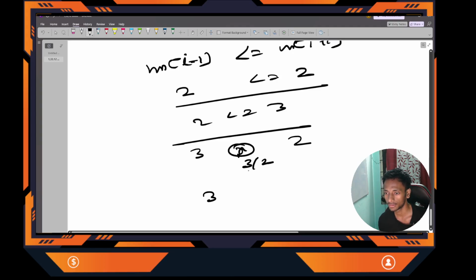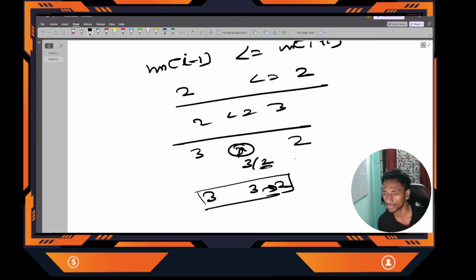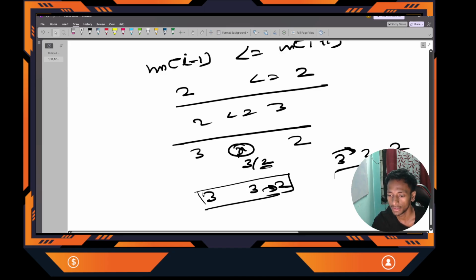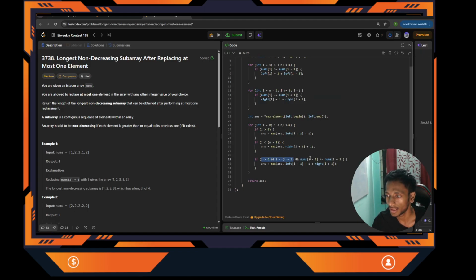If I change it to 3, 3, 3, 2, can I merge the array? No, because it is not non-decreasing. If I change it to 2, 3, 2, 2, it is decreasing here. So I cannot merge here, so it should be smaller than that. So I can merge only if nums of i minus 1...